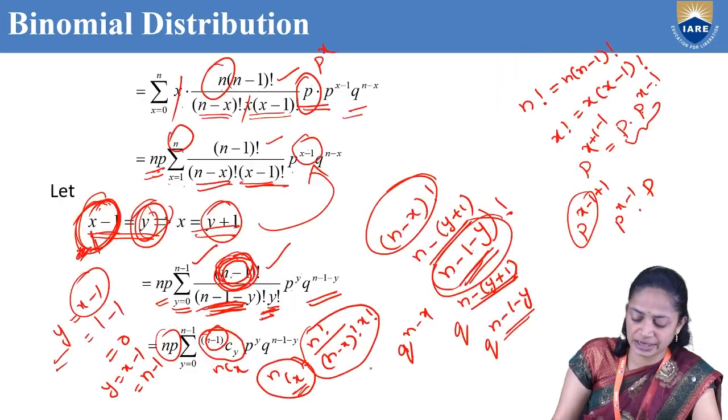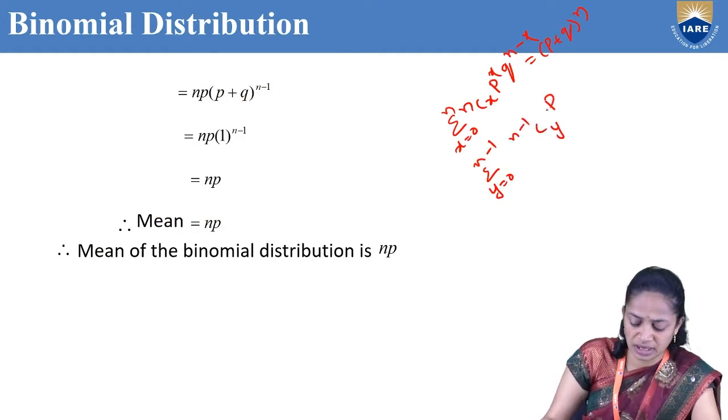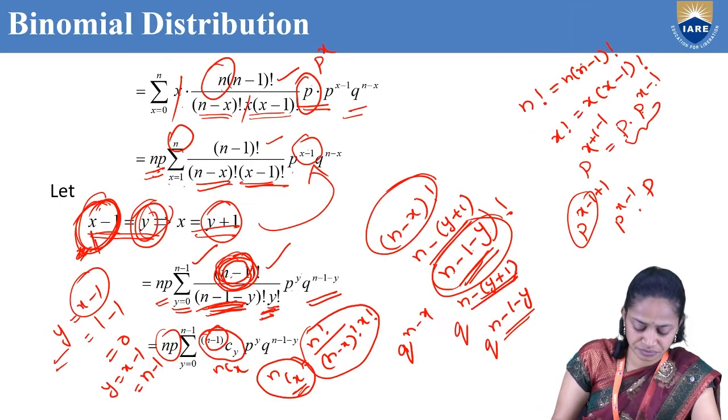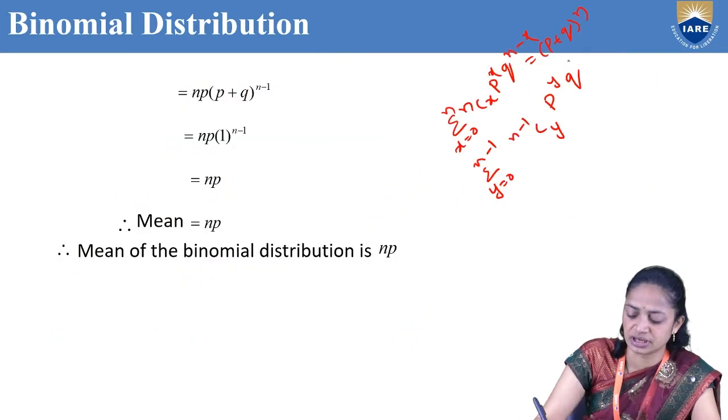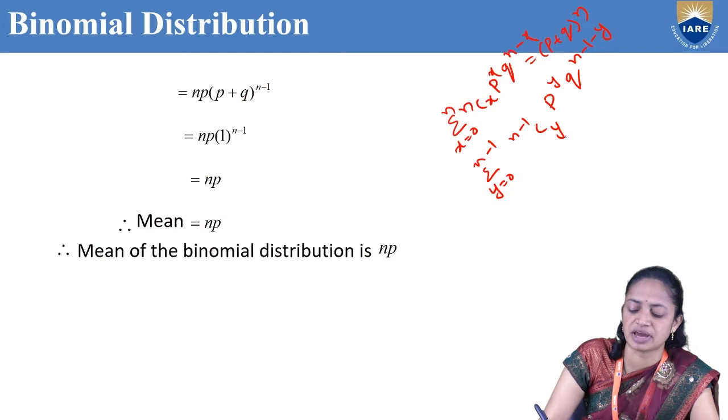And here we are having summation y equal to 0 to n minus 1, n minus 1 Cy, p power y q power n minus 1 minus y.